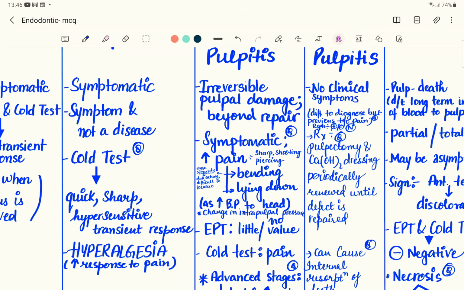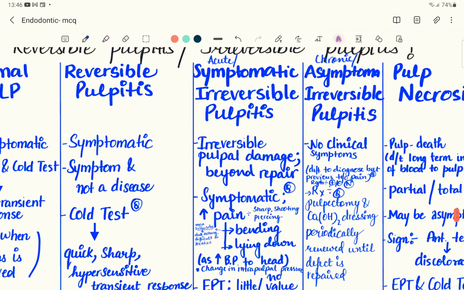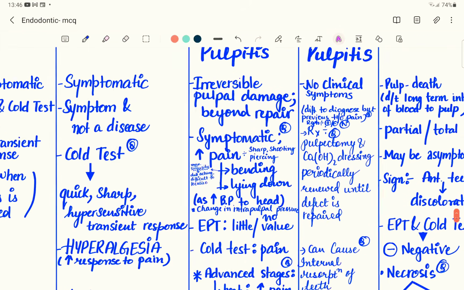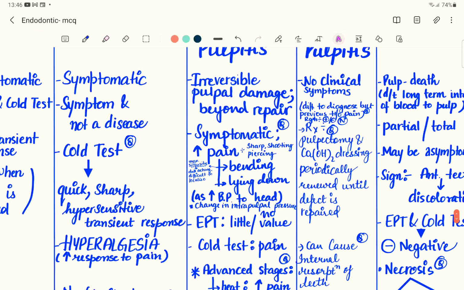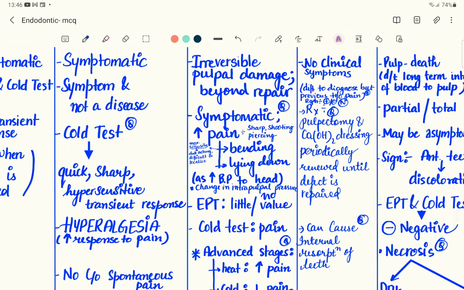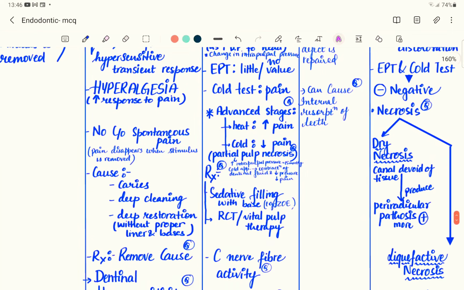And this is because of the increase in the cephalic blood pressure, which is related to the confined pulpal tissue. So basically, this kind of pain, which is due to the bending down, is also seen in the maxillary sinusitis patient. But the maxillary sinusitis patient will have the pain difficult to localize, while on the other hand, the acute irreversible pulpitis can localize the pain. So this is because of the increase in the blood pressure to the head, that is because of the change in the intrapulpal pressure.